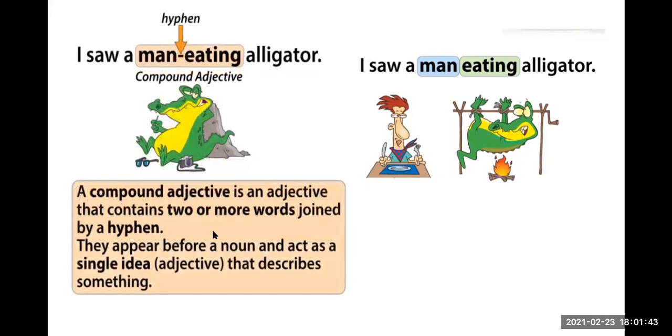They appear before a noun and act as a single idea, as an adjective that describes something. These two words have only one idea, and we are describing this noun. So that's why we have the adjective before the noun that we are describing.